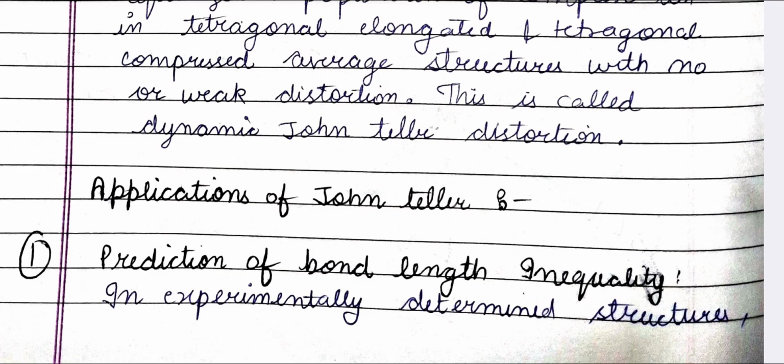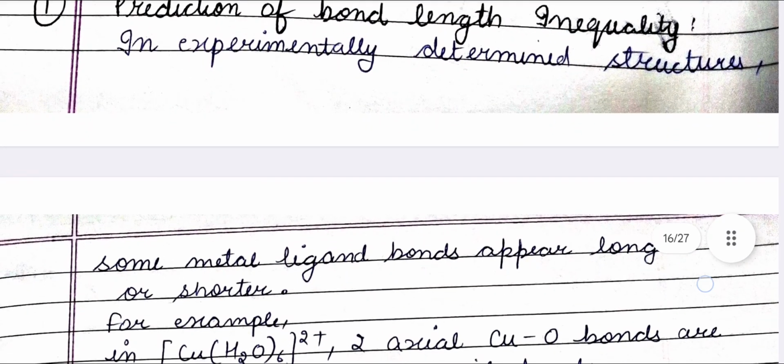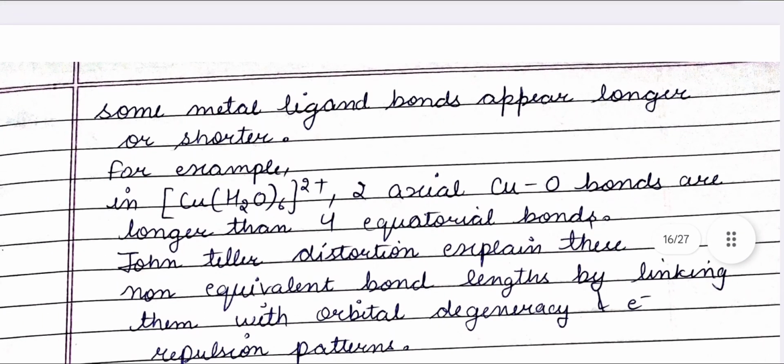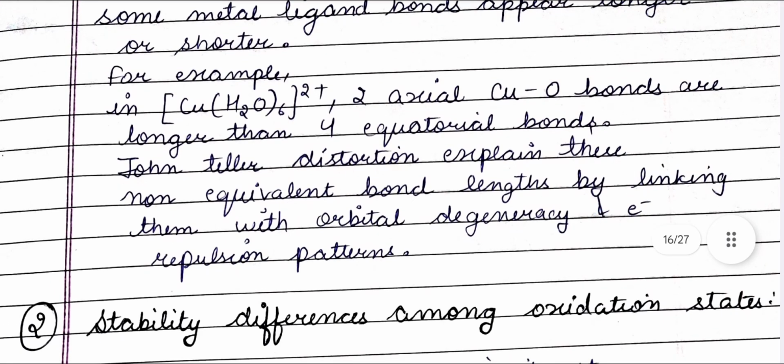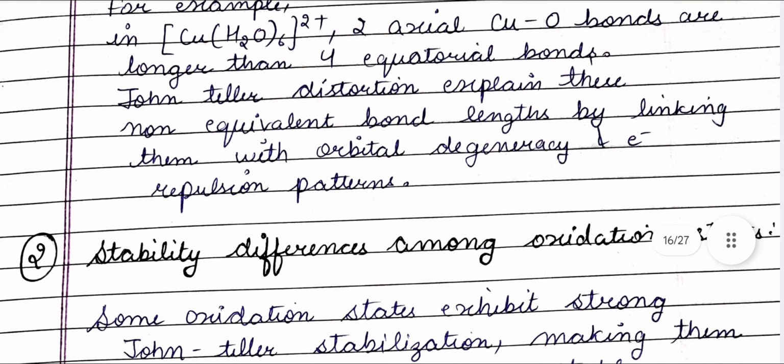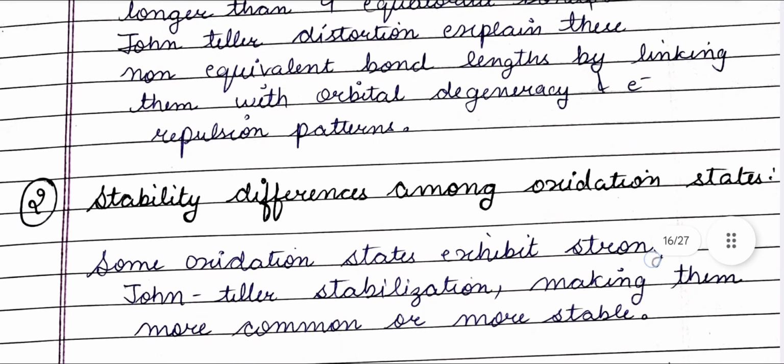Applications of Jahn-Teller: prediction of bond length inequality. In experimentally determined structures, some metal-ligand bonds appear longer or shorter. For example, in [Cu(H2O)6]2+, two axial Cu-O bonds are longer than four equatorial bonds. Jahn-Teller distortion explains these non-equivalent bond lengths by linking them with orbital degeneracy and electron repulsion patterns.